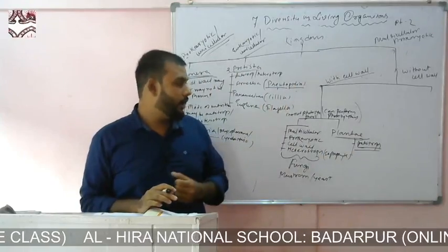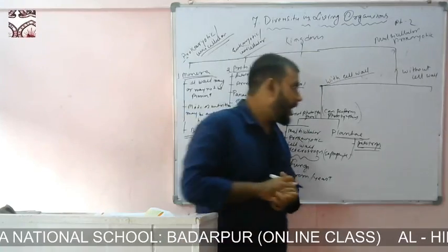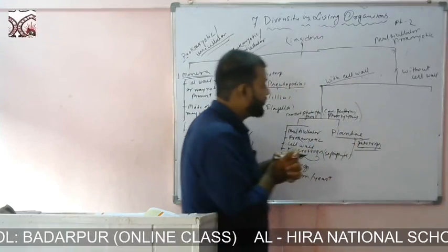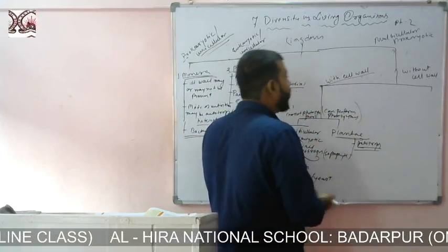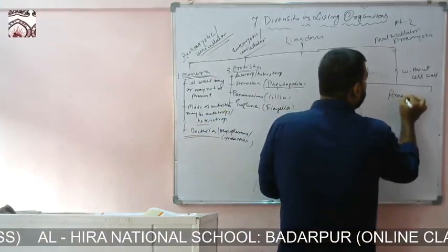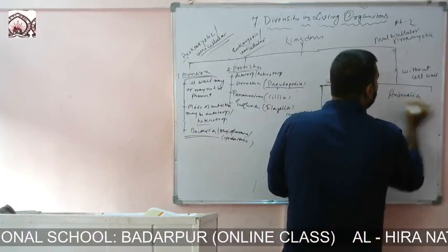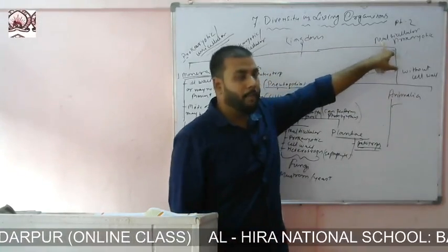Now without cell wall, based on the cell difference. We have seen there is a kingdom of organisms that do not have a cell wall, but they are multicellular and prokaryotic. This kingdom is nothing but the animal kingdom, or in biology we say it is Animalia. So what are the characteristics? First, they are multicellular.